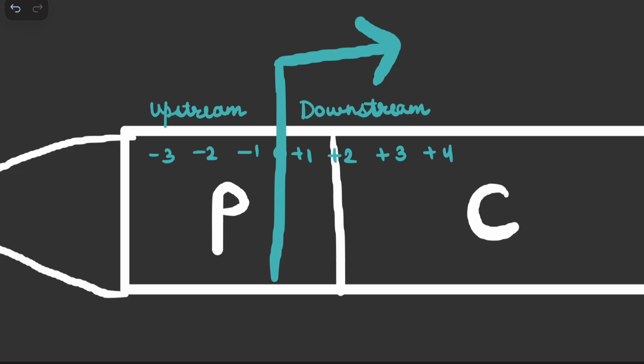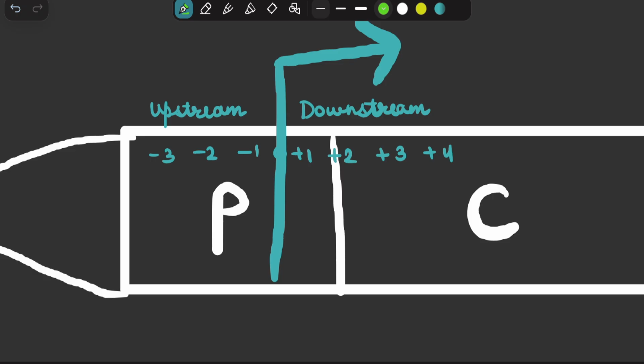I have also made the clarification about the start site, the downstream elements and the upstream elements. Now the question arises: which strand will be used as the template strand? There are two strands of the DNA, as we know from replication. One of them is referred to as the template strand.